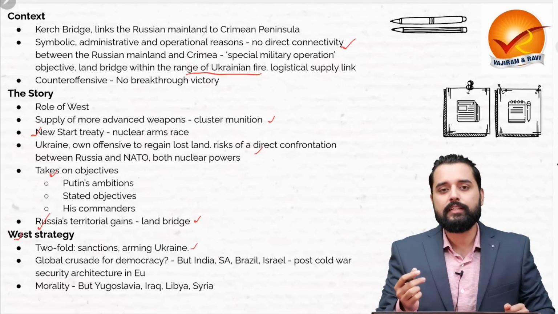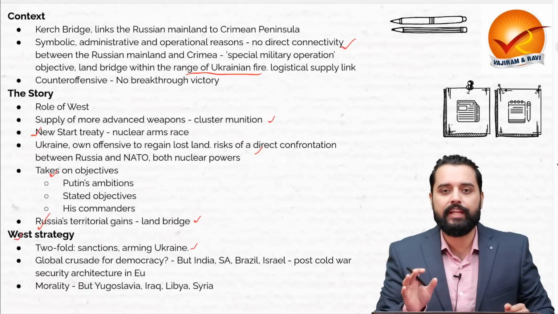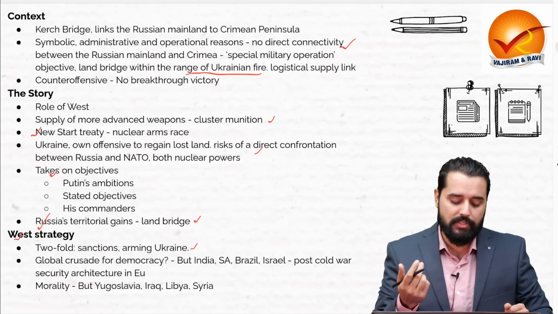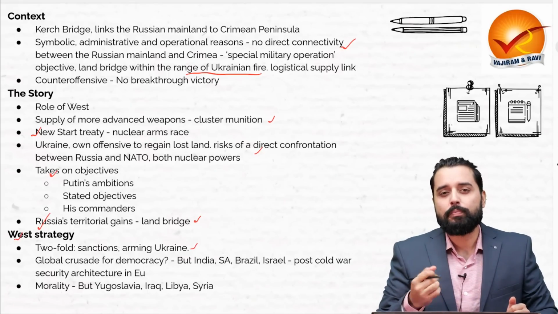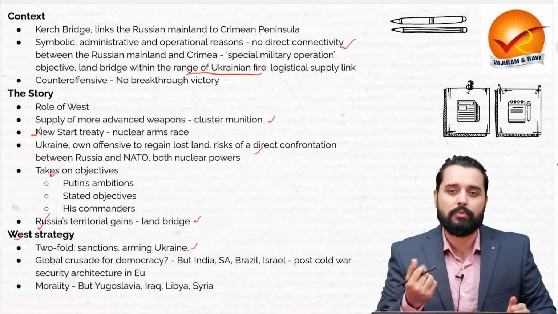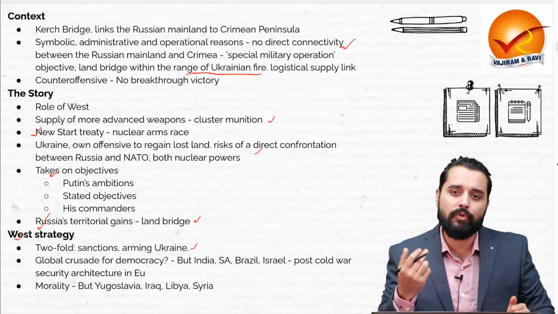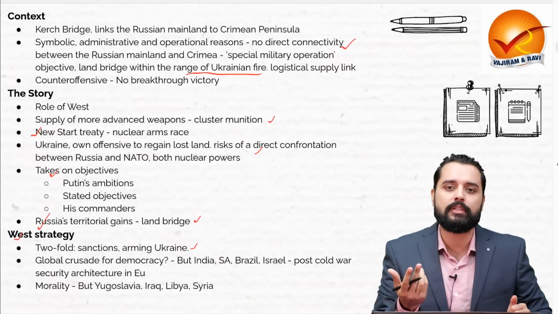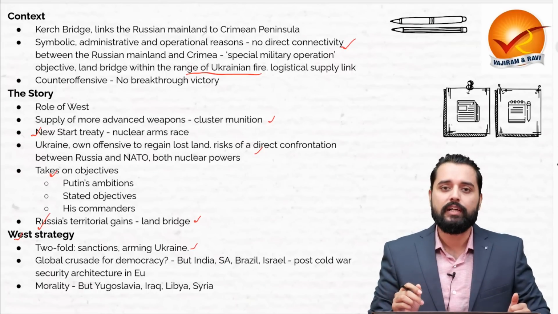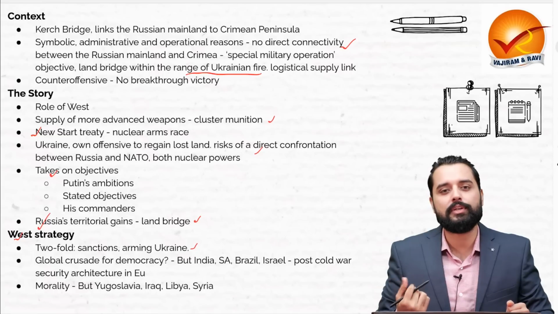On the other hand, another strategy of the West was arming Ukraine. There was a lot of aid coming to Ukraine from the US as well as Europe. Now there are even advanced ammunitions. Whereas the West wants to project itself on a moral high ground also. For example, it says that it is a global crusade for democracy. They say that we want to ensure that authoritarian regimes like that of Russia are not spread throughout the world. But this argument is actually debatable.